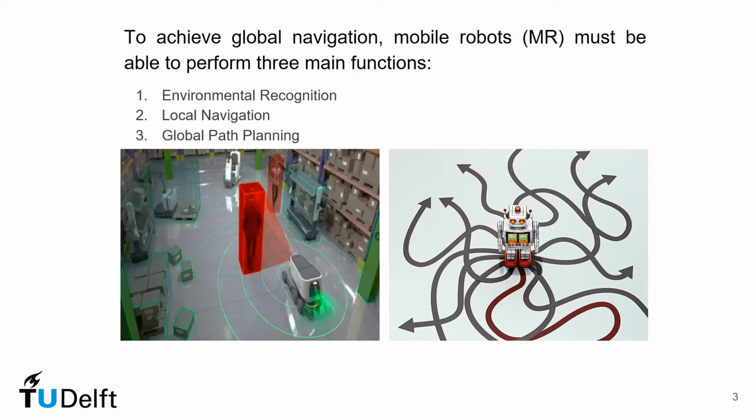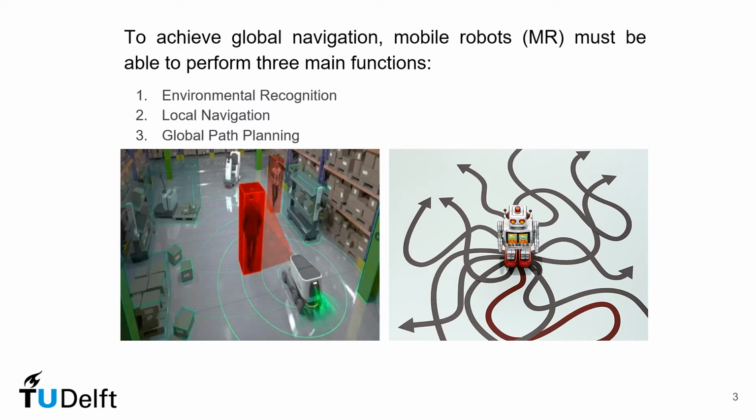The problem of global navigation of a mobile robot can be divided into three main tasks, namely environmental recognition, local navigation, and global path planning. Environmental recognition concerns the conversion of sensory data to a map or subspace that the robot can use as an input for planning its motion in the next steps. Local navigation is how the robot decides its position and orientation in an online manner in order to avoid obstacles. This stage utilizes the subspaces created during environmental recognition.